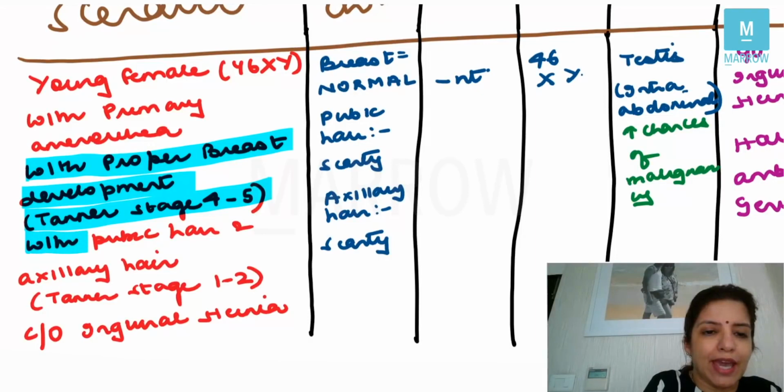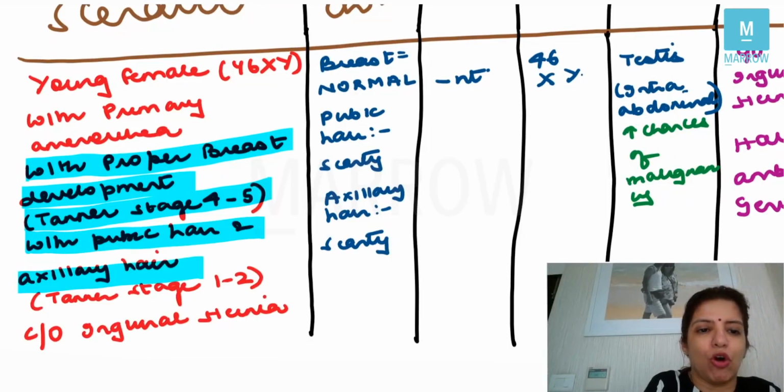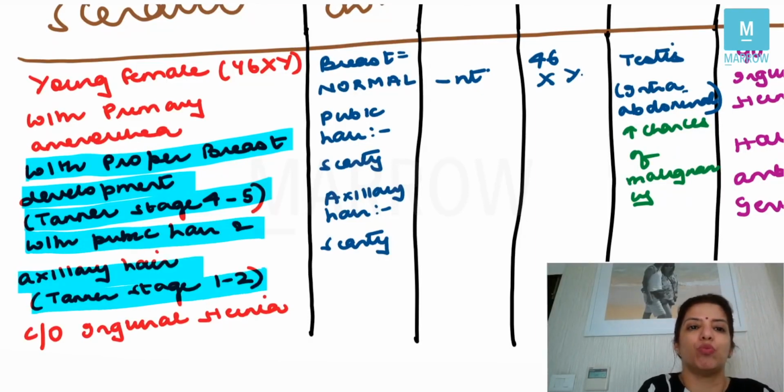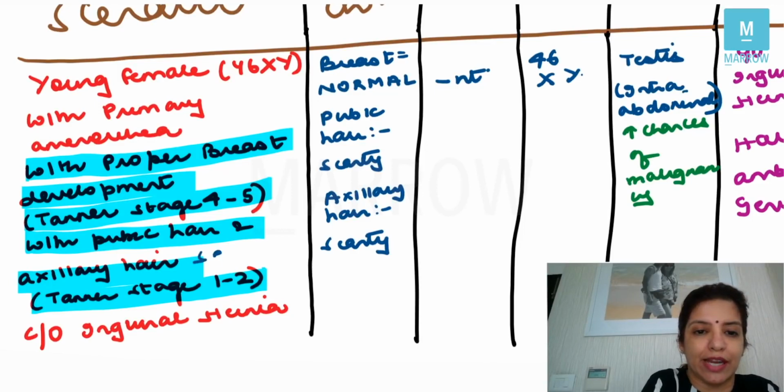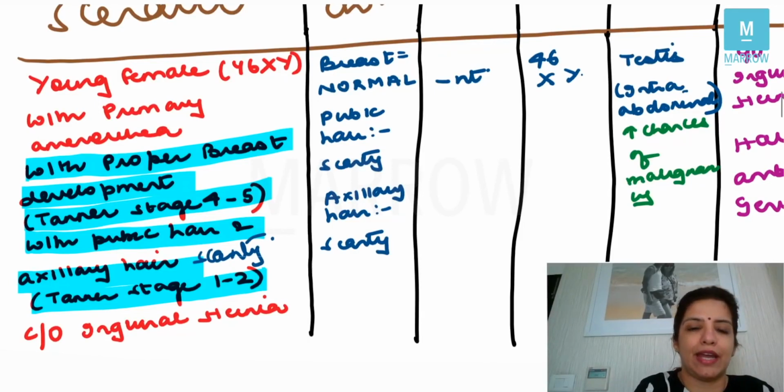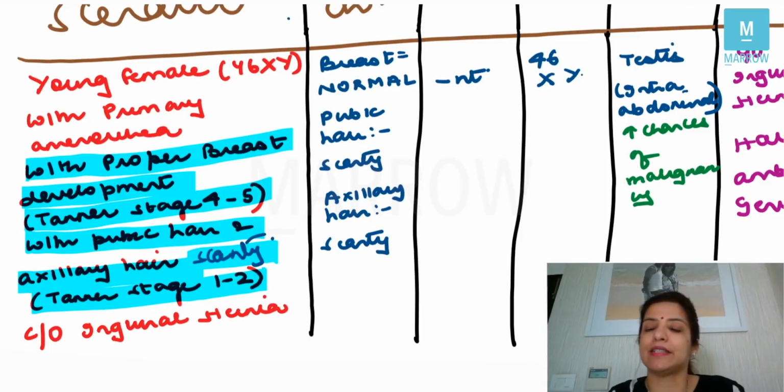With pubic hair and axillary hair belonging to Tanner stage 1 and 2. So they will say that this patient has scanty pubic hair and axillary hair, corresponding to Tanner stage 1 and 2. And the patient comes to you with a complaint of inguinal hernia.